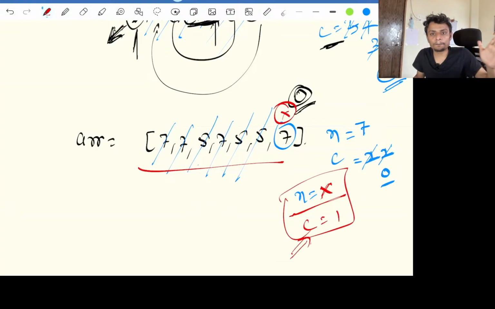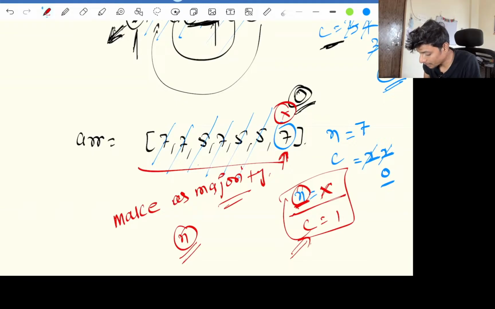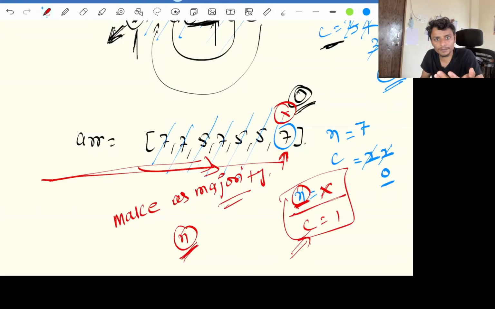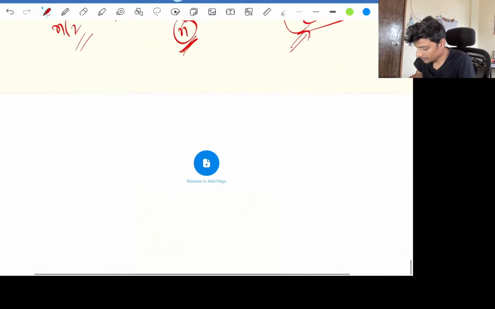Once you parse the whole array, whatever stays in the number, make that the majority number, and go through the array again to see if that number's frequency is really more than n by 2. Then return that number as the majority number.